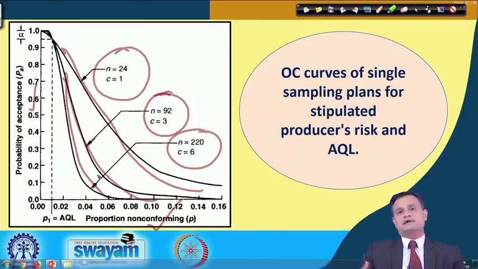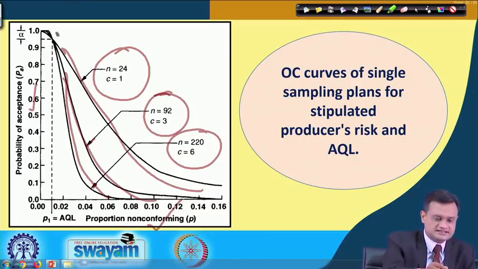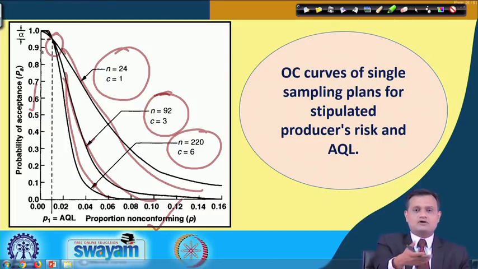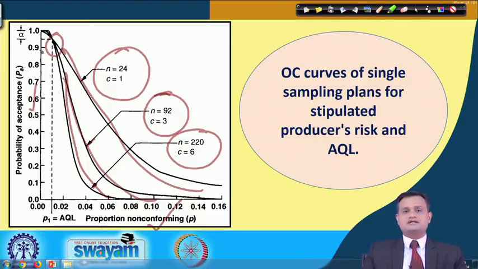It means my discriminatory power increases, and this is exactly what I told, that not necessarily will you have only one OC curve passing through a point AQL and 1 minus alpha %, but you can have multiple OC curves depending upon sample size n and the acceptance number C. So which one to choose depends on the criticality of the quality characteristic and the consequences that it may have on the final quality of the product.